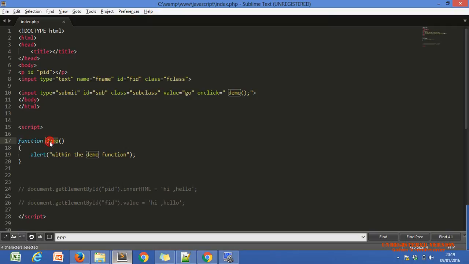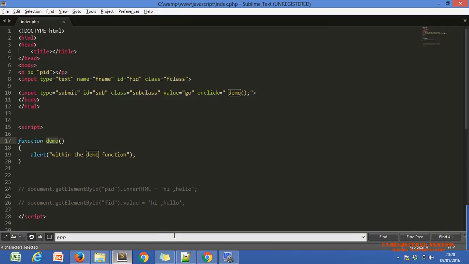This is our demo function. We defined this demo function within our JavaScript code, so it is a JavaScript function. But this function will execute only whenever we call it, same as the function in PHP. No difference. But we can call a JavaScript function using our HTML tags also: an input tag, any submit button, any drop down or select, and a checkbox also. We will see checkboxes, drop downs and all of that in a future session, but right now we have one submit button.